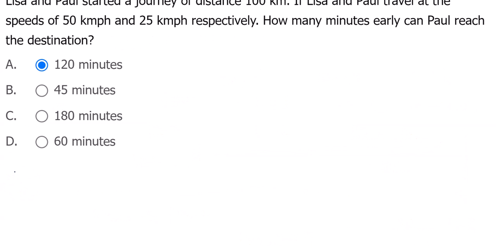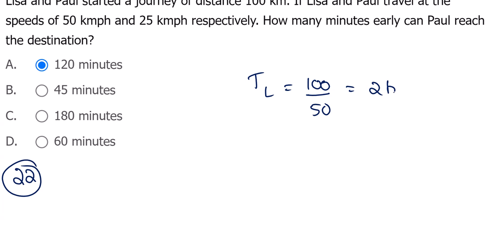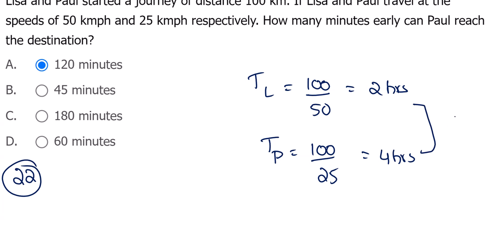No formulas, nothing. Right. So question 22. Lisa and Paul started a journey of distance 100 kilometers. Their speeds are 50 and 25. How many minutes earlier can Lisa reach the destination? Lisa, 100 divided by 50, will reach in 2 hours, whereas Paul, 100 divided by 25, 4 hours. So the difference is 120 minutes early.